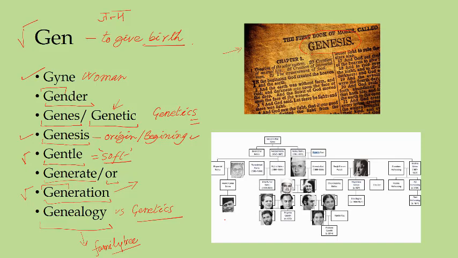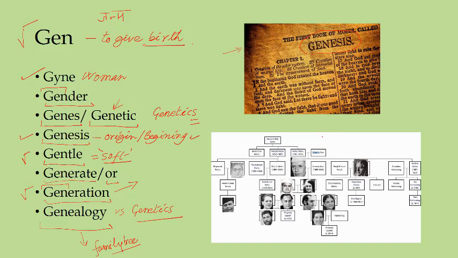We generally do this with famous people. Historians try to trace the genealogy of famous people. In fact, if you come to Allahabad, there is Anand Bhavan, which is related to our first Prime Minister, Pandit Nehru. In one of the rooms there, you have a very big chart. It occupies almost half of the wall.